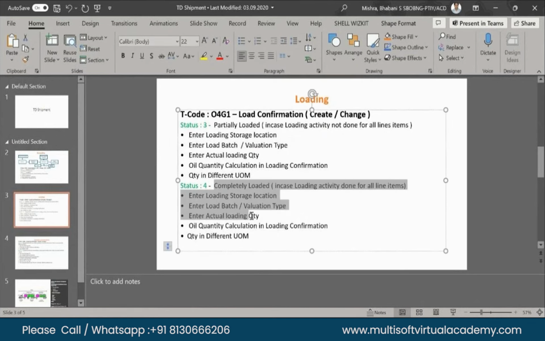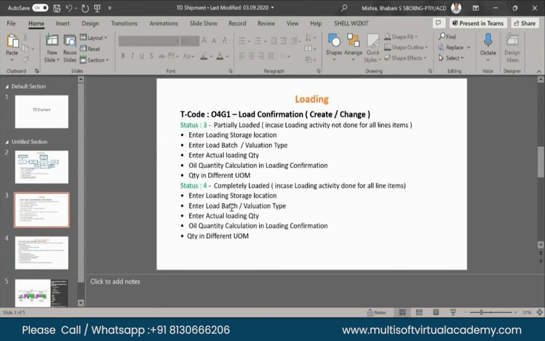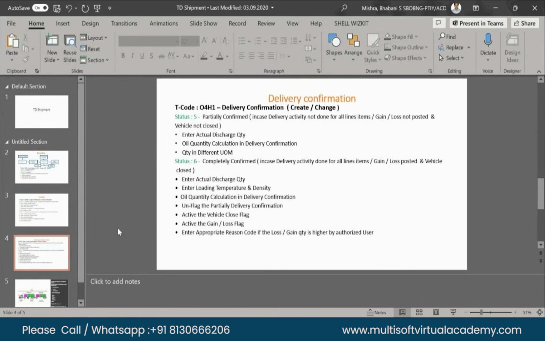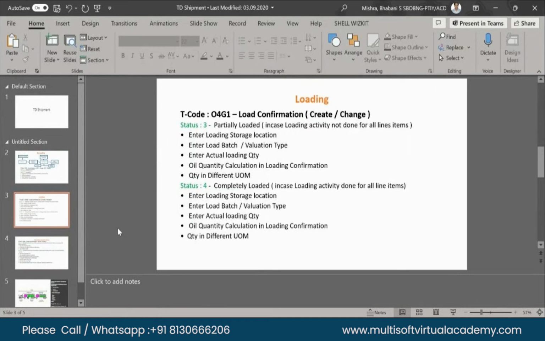Fully loading means these parameters should come: enter loading storage location, enter load batch validation type, enter actual loading quantity, oil quantity calculation and loading confirmation, quantity in different unit of measure. Regarding the difference, partially loaded means, for example, the sales order is 100 KL, so if he is taking 50, that is partial. That is the difference between partial and complete loaded.